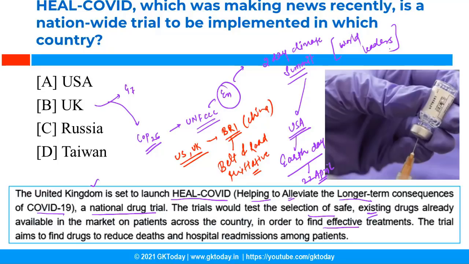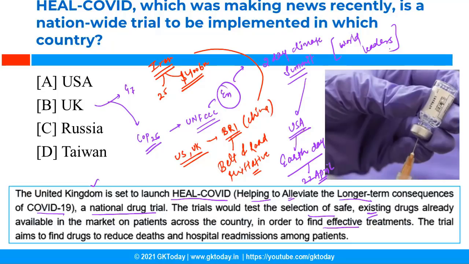Recently, China was also in news as it has signed a deal with Iran. So this is a 25 years deal worth $400 billion. So as per this agreement, China is going to invest $400 billion in Iran.